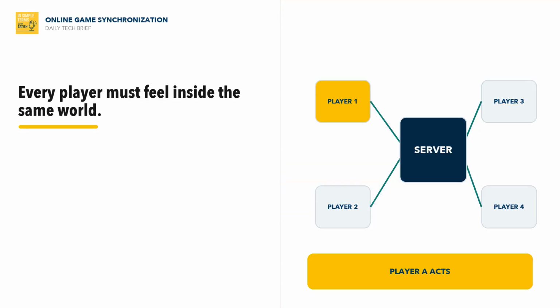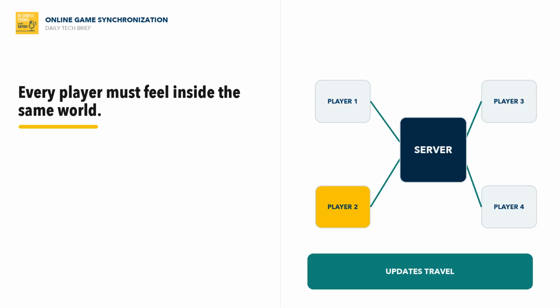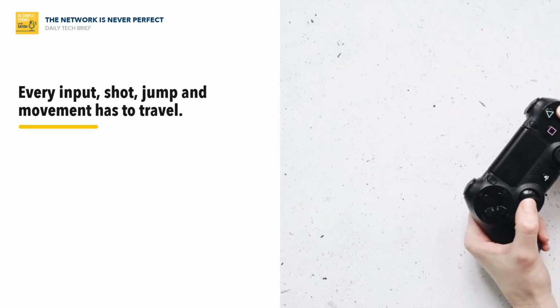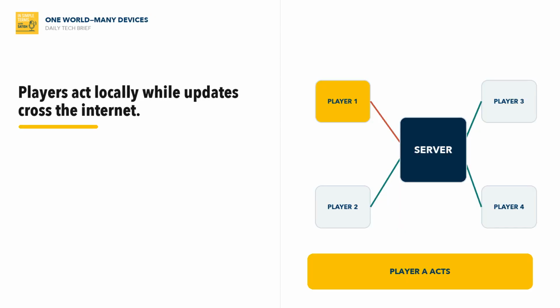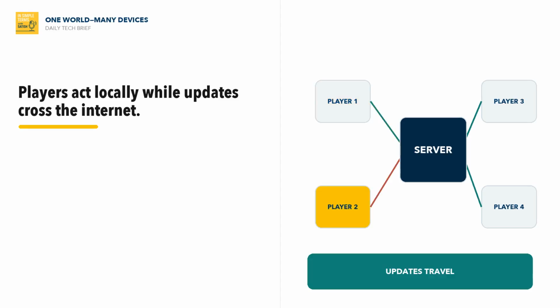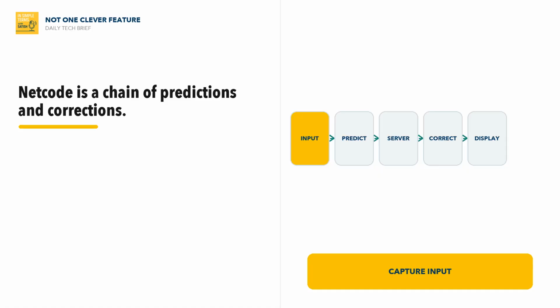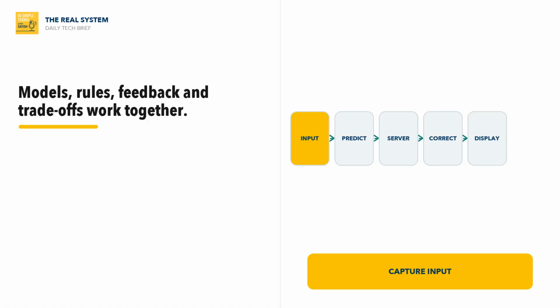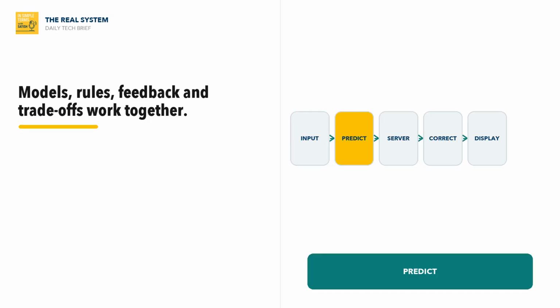Today we are talking about how online games keep everyone in sync. Let us start with the technology first. Online games keep many players feeling like they are in the same world, even though every controller input, shot, jump, and movement update is traveling across imperfect networks. At first, it can sound like one clever feature, but the real story is a system of sensors, models, rules, feedback loops, and trade-offs that has to work in the real world, not only in a demo.